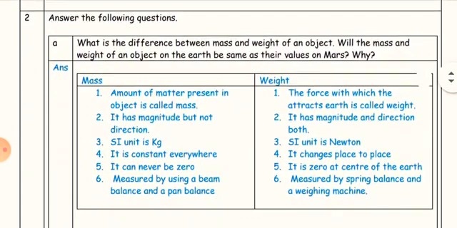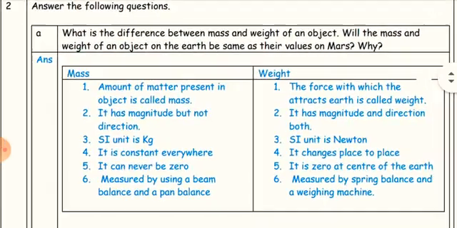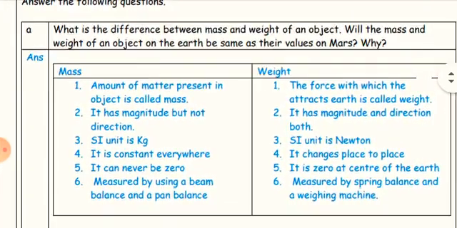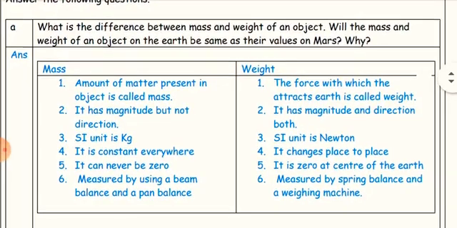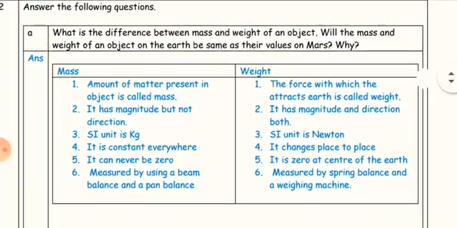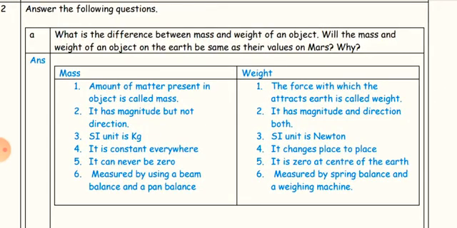Next, question second: answer the following questions. First question is, what is the difference between mass and weight of an object? Will the mass and weight of an object on the earth be the same as their values on Mars? Why? The difference is given here. Mass is the amount of matter present in an object. Weight is the force with which the earth attracts an object.